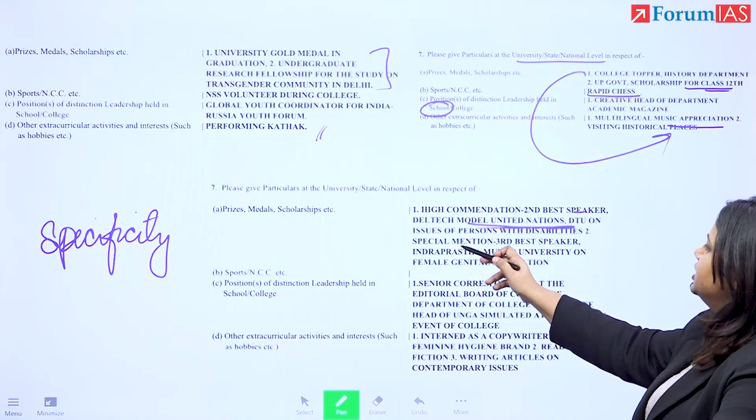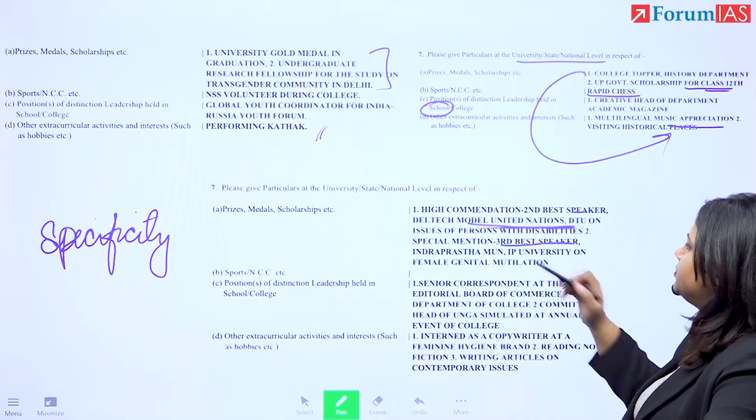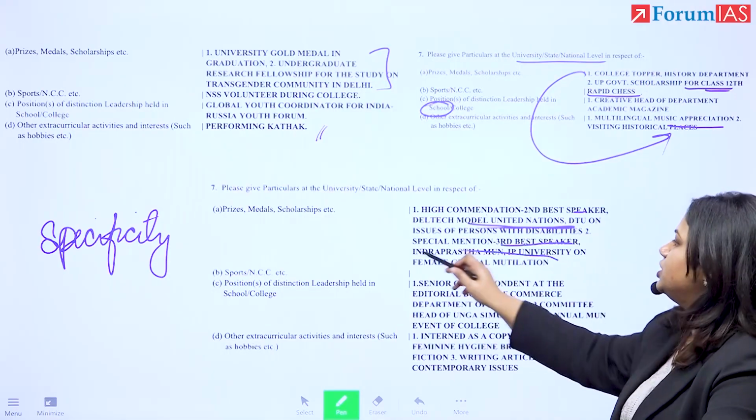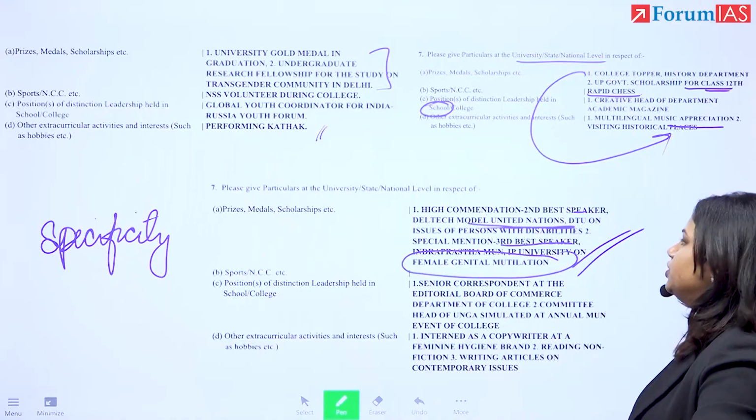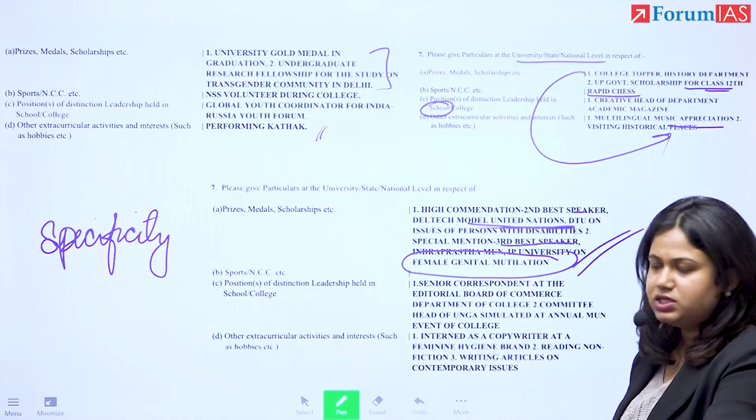Second best speaker. Then, special mention, third best speaker: Indraprastha MUN, IP University, on female genital mutilation. They're adding this topic here so that the discussion moves towards these issues.